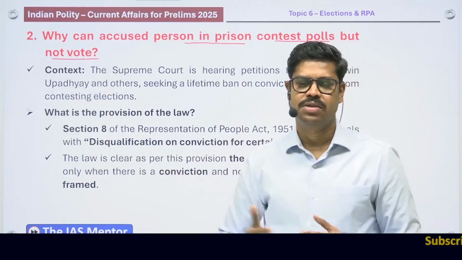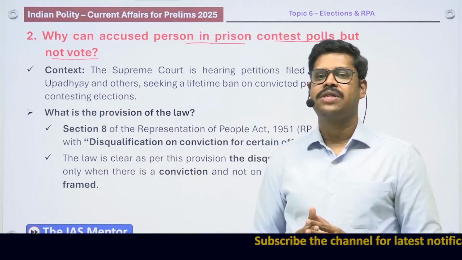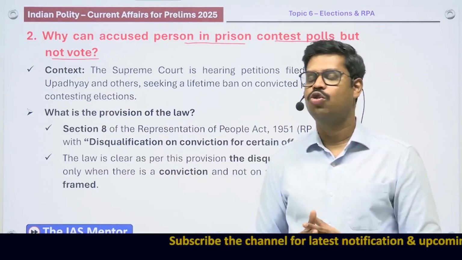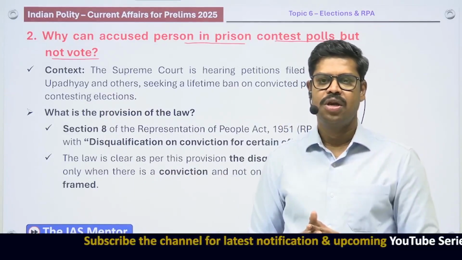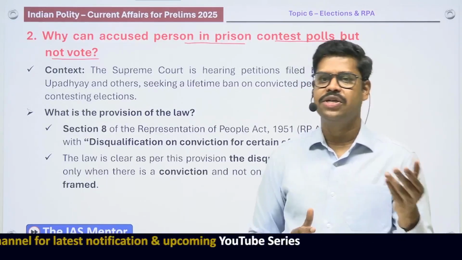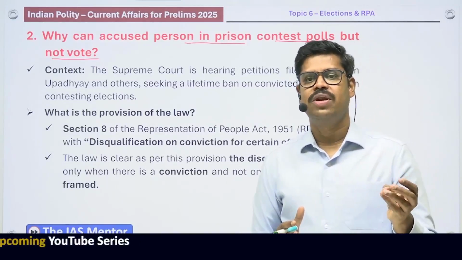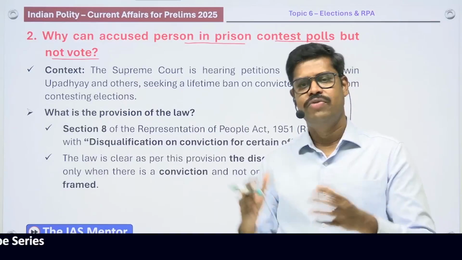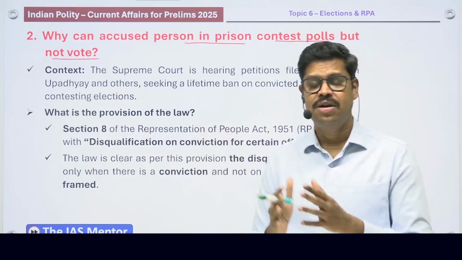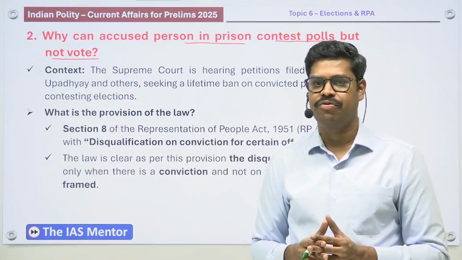Then we will discuss what is called the right to vote. If you look into the Representation of People Act, which is considered to be the election law in our country, the disqualification provisions are dealt with under the Representation of People Act 1951. In fact, there are certain grounds for disqualification to contest election given in the Constitution itself, but more and more grounds are given in the Representation of People Act 1951.